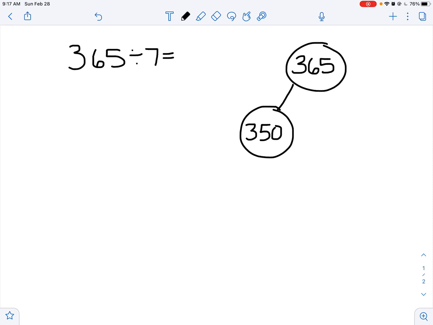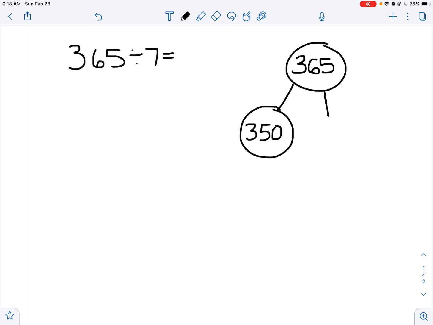Thinking back to Monday's lesson, right? We were thinking about multiples of 10, 100, and 1,000 that we could divide by single-digit numbers. So because I couldn't divide 300 up nicely, I thought, okay, well, I'll think about 300 something. Right? If that doesn't work for you, go by 70s or try to find something larger. I know 350 works. So I'm going to go with 350 because I know 35 is divisible by 7, so 350 is divisible by 7. Do you see how that works?